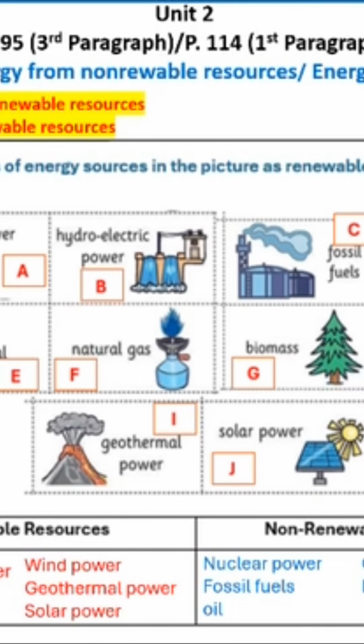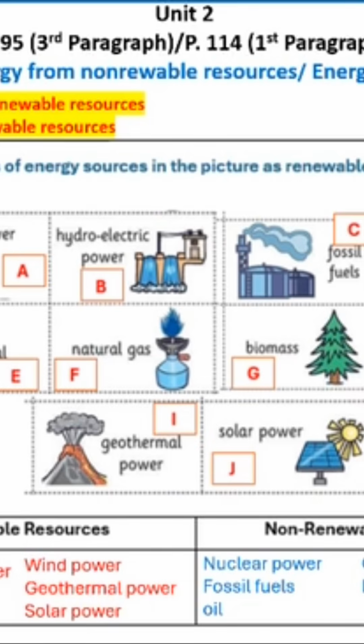So for the first two lesson objectives, which are to identify different forms of non-renewable and renewable resources, you have to be able to classify energy sources into renewable and non-renewable resources. You have to know, okay, the difference between the two of them. We have 5 renewable resources and we have 5 non-renewable resources.